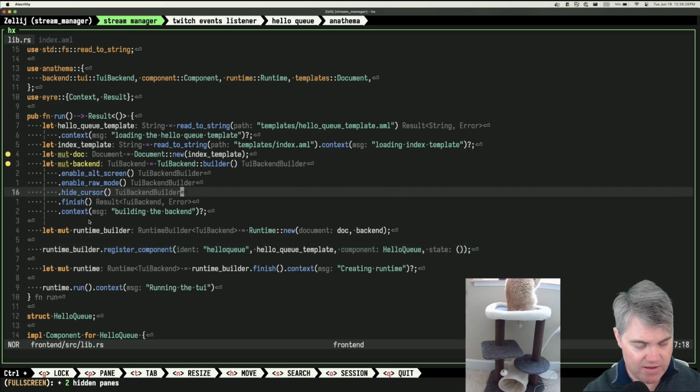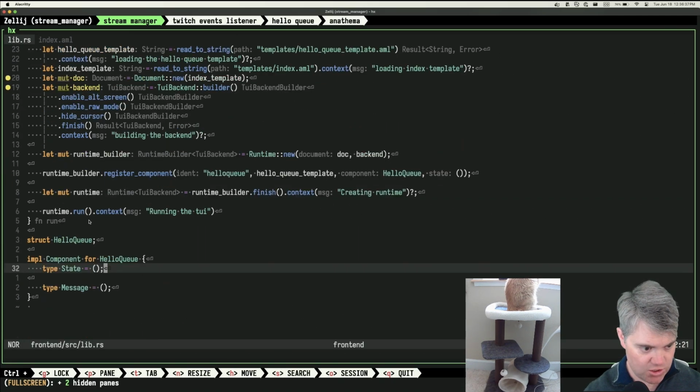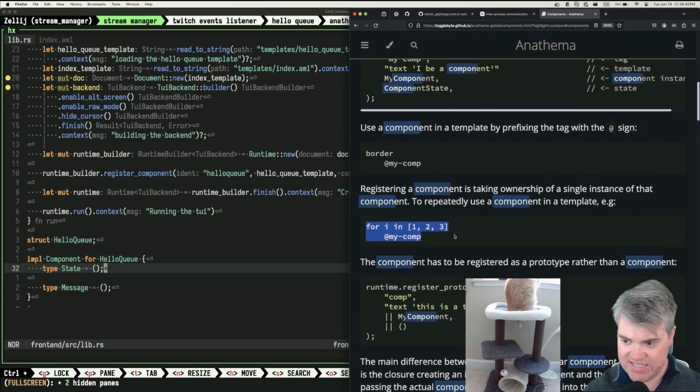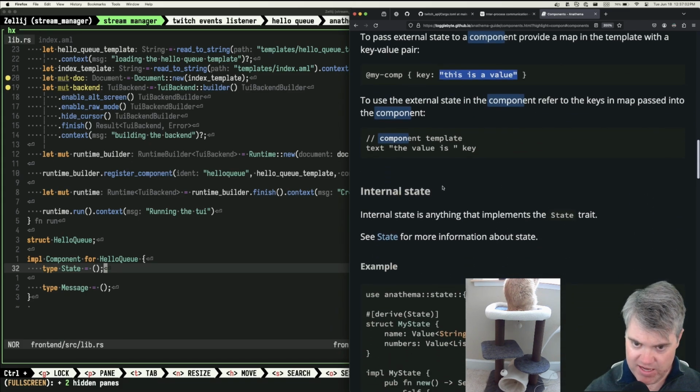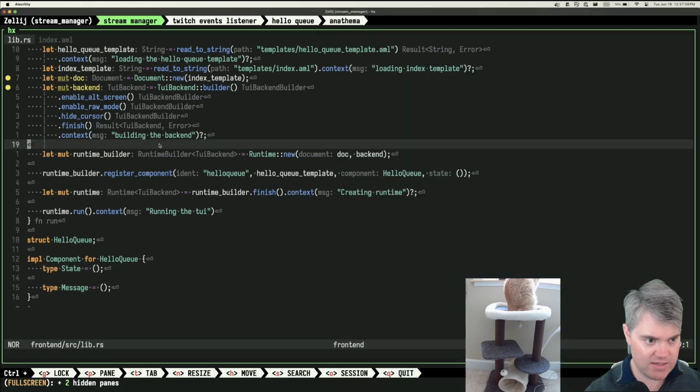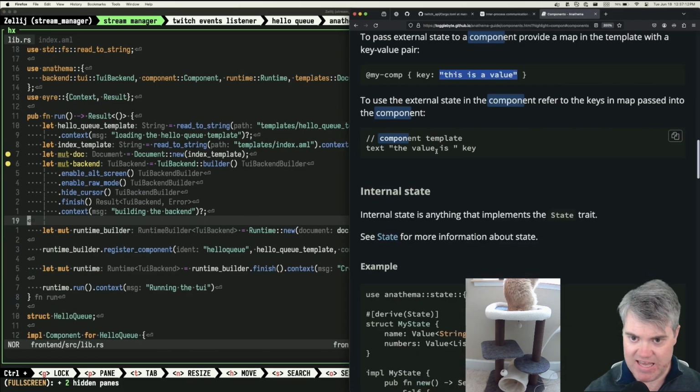So then if I wanted to hand something to it, let's see. There was this entire thing about state. So when I use the component here, I can hand it, okay, this is a value. Use the external state in the component, refer to the keys in the map, pass to the component. Okay, so key, this is a value. So I'll be able to say something like, ooh, but I don't have access to that here.